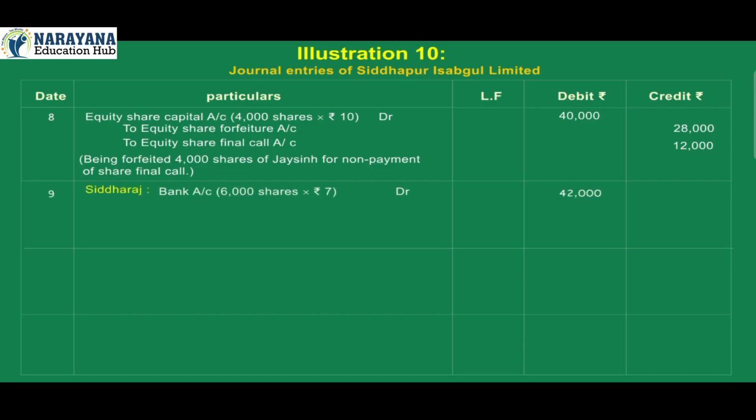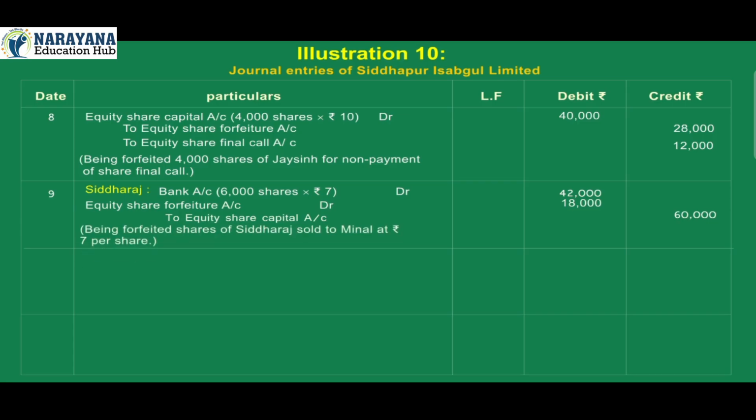9. Siddharaj. Bank account debit 42,000, 6,000 shares into rupees 7. Equity share forfeiture account debit 18,000, to equity share capital account credit 60,000. Being forfeited shares of Siddharaj sold to Minal at rupees 7 per share.